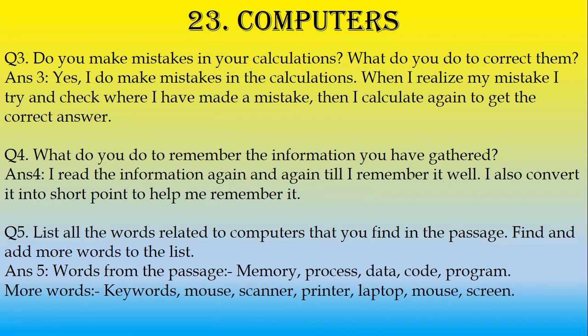Question number 4. What do you do to remember the information you have gathered? Answer 4 is I read the information again and again till I remember it well. I also convert it into short points to help me remember it. Question number 5 is list all the words related to computers that you find in the passage. Find and add more words to the list.